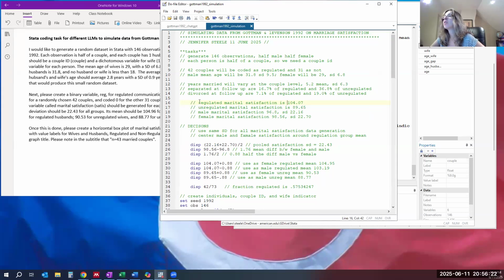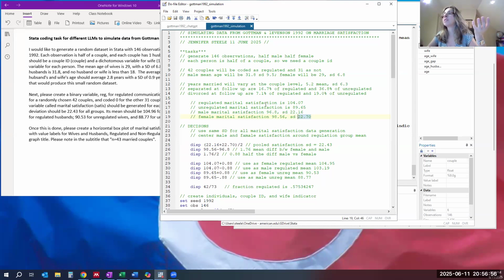It tells us that for males, marital satisfaction was 96.8 with a standard deviation of 22.16. For females, it was 98.56, about 1.8 higher, with a standard deviation of 22.7. So we're going to use an average or pooled standard deviation for the whole group. And we're going to assume that that gap of 1.8 between husbands and wives is the same for whether they're regulated or unregulated.